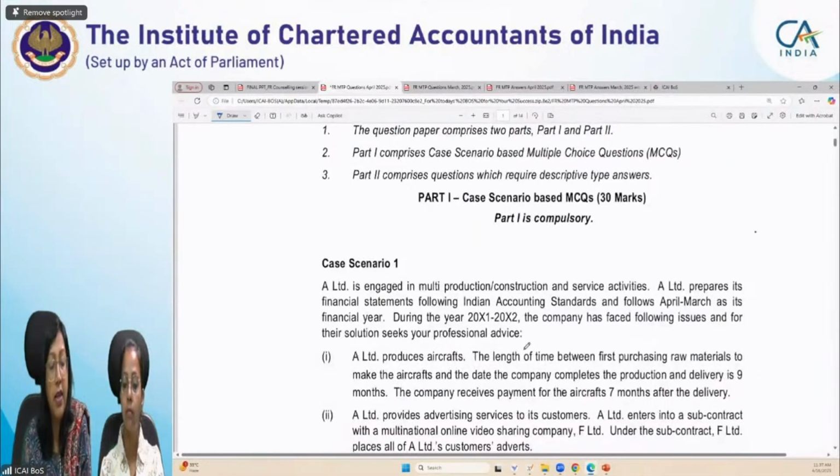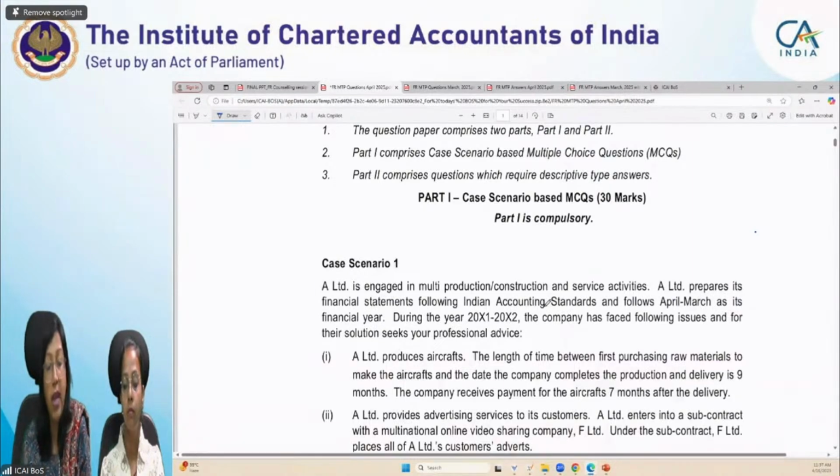A Limited is engaged in multi-production, construction, and service activities. A Limited prepares its financial statements following Indian accounting standards and follows April-March as its financial year. During the year X1-X2, the company has faced the following issues and for their solution seeks your professional advice. First scenario: A Limited produces aircraft.